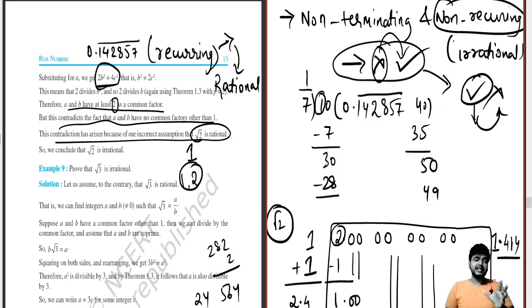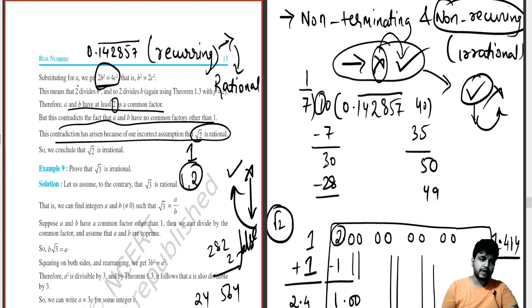So this can be the trick used over here in this sum also. To prove that you are correct, we have to take that you are incorrect and prove it to a false statement. And then we can arrive at a correct statement. This has been used over here for root 3 as an irrational number.